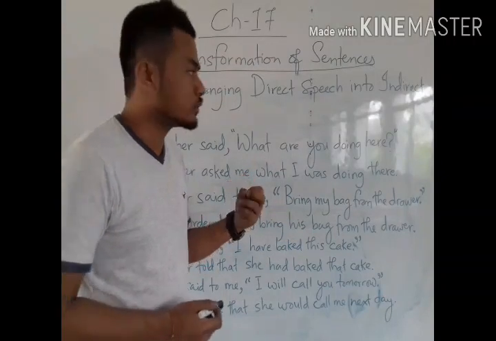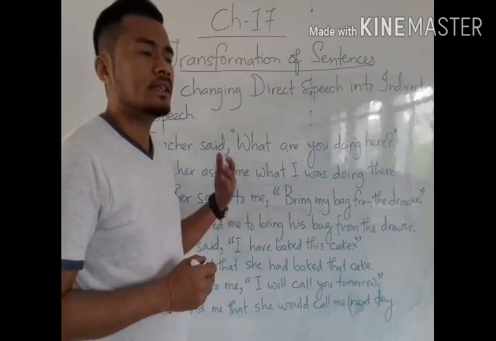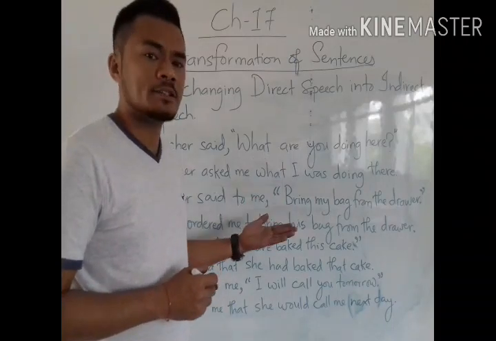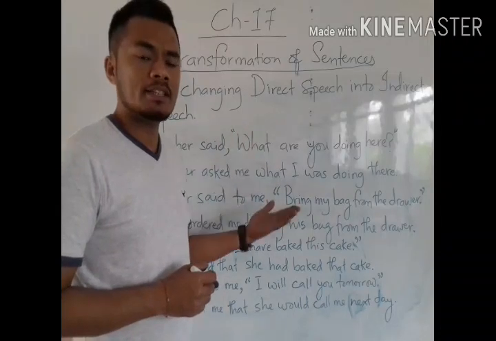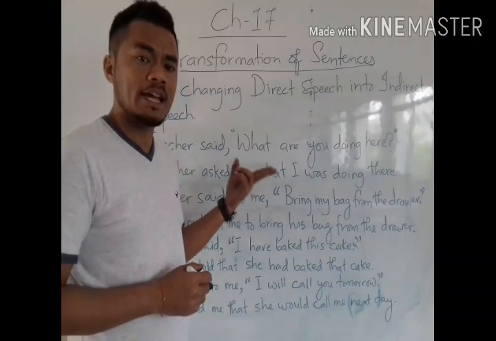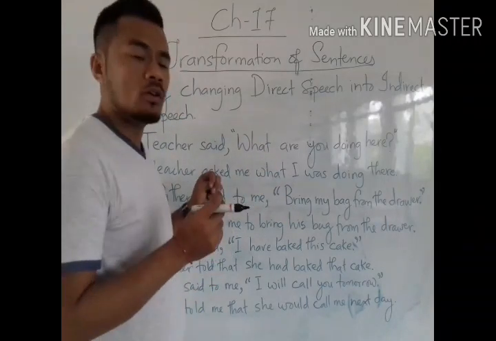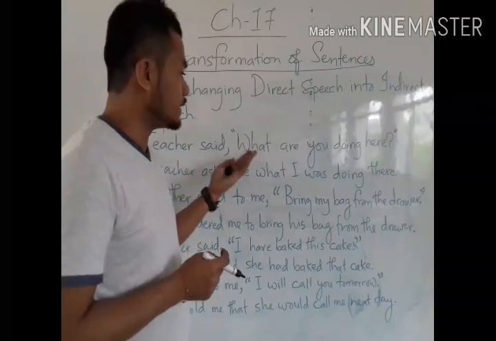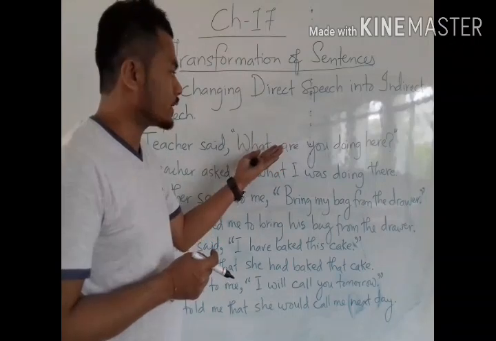Understood? See here, when we write sentences in direct speech, we write the statement given by the speaker as it is without making any change, and we have to write it enclosed with inverted commas.